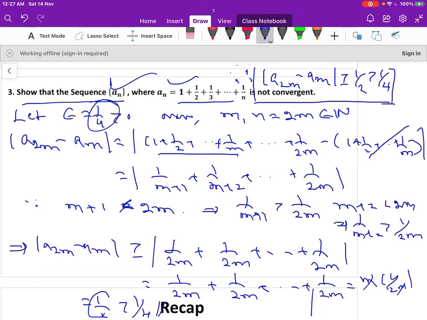So this is the negation of the Cauchy sequence condition, hence the given sequence is not a convergent sequence.